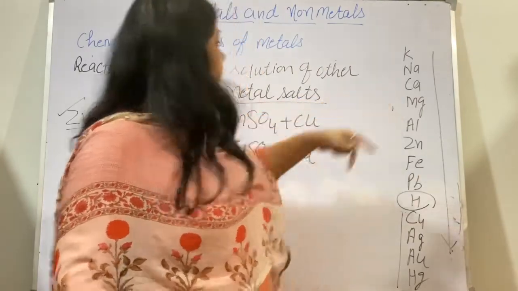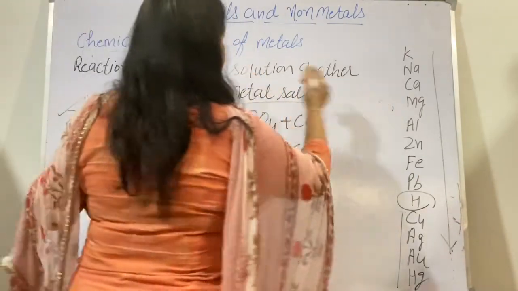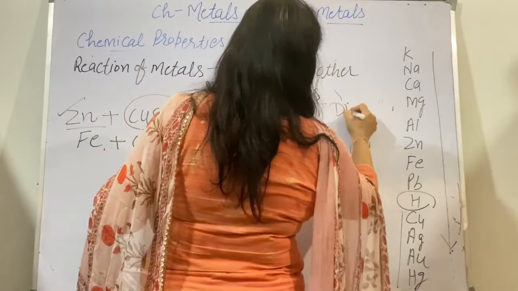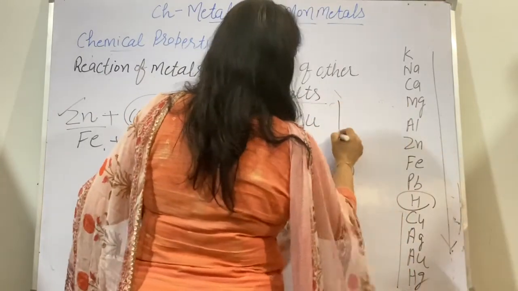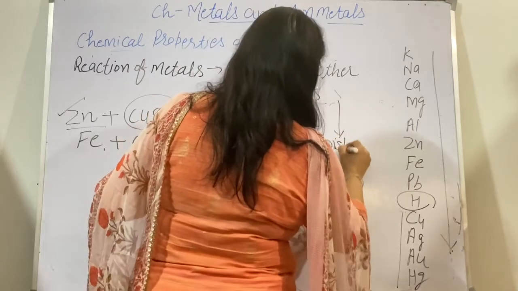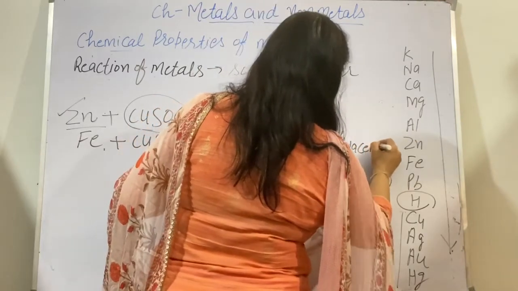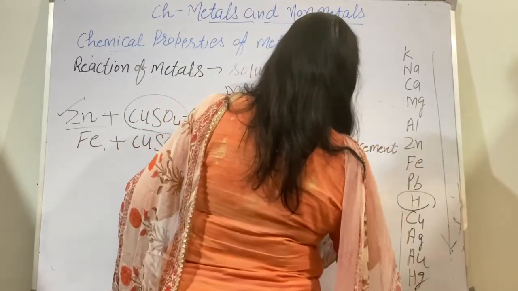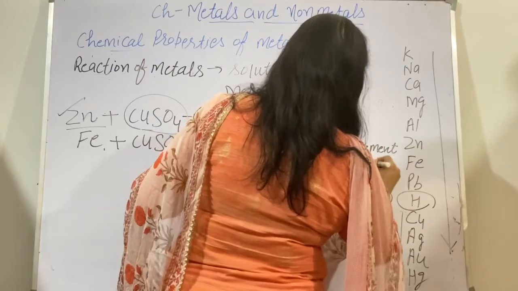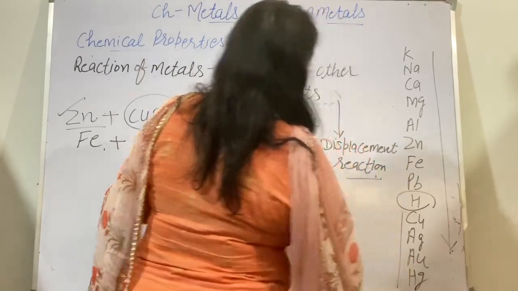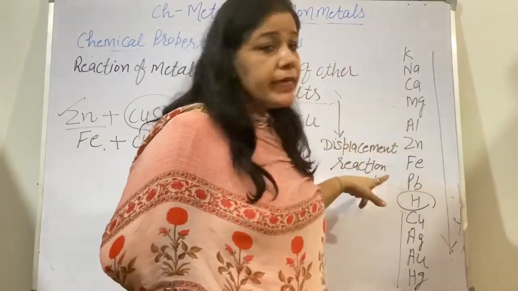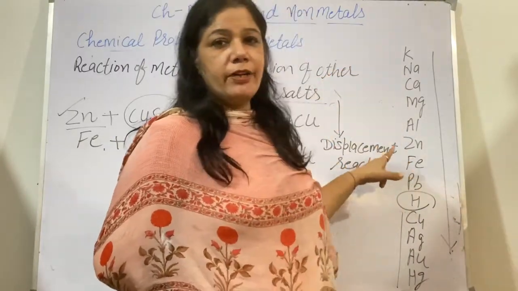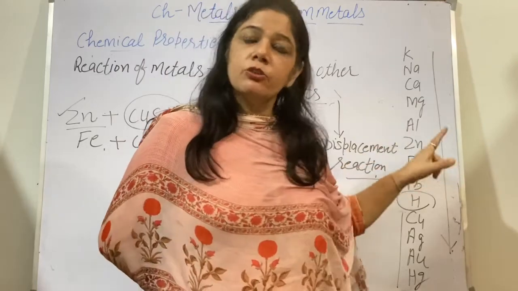It is a displacement reaction. Displacement reaction means that a highly reactive metal will displace the less reactive metal from its salt solution.